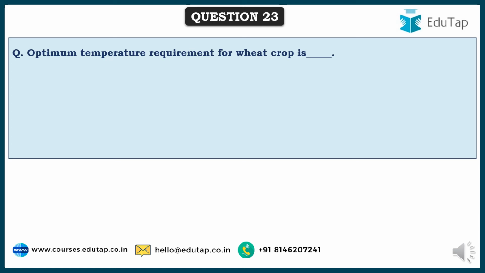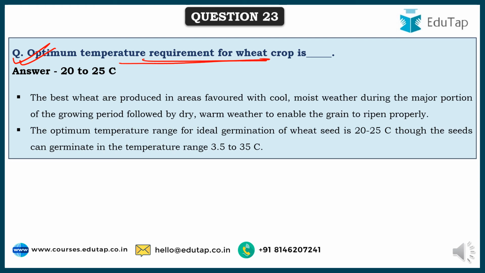So friends, next comes the optimum temperature requirement for wheat crop. This is a temperate crop, so it requires lower temperatures, and here it's 20 to 25 degrees centigrade. The best wheat is produced in areas favored with cool moist weather during the major portion of the growing period, followed by a dry warm weather to enable the grain to ripen properly. So first it should be cool, but when the grain starts to form, then it should be dry, so that they can ripen and dry properly.